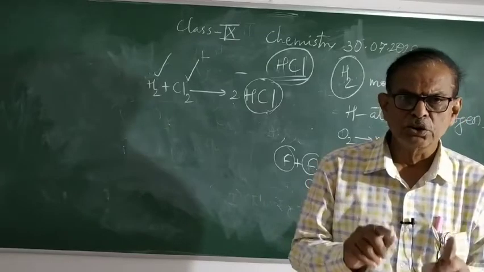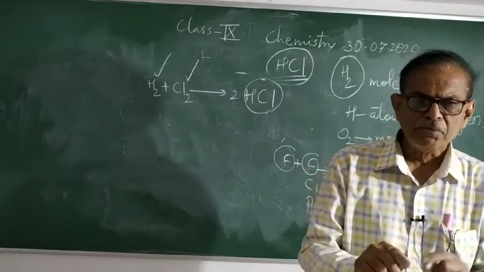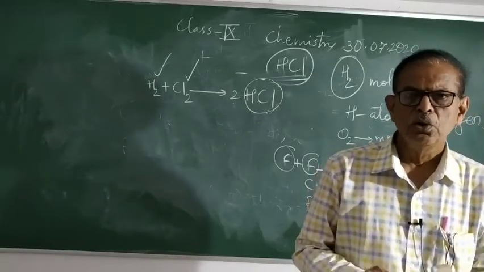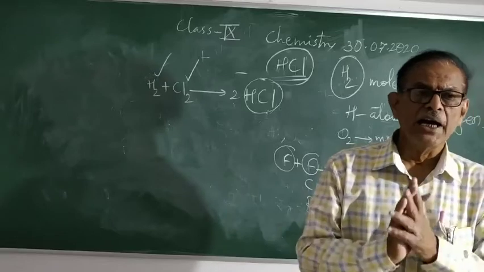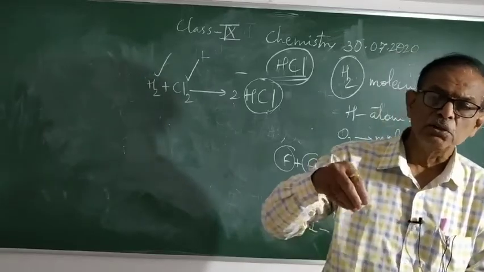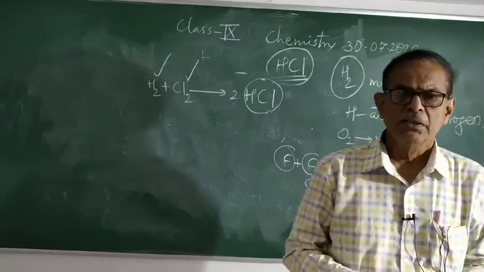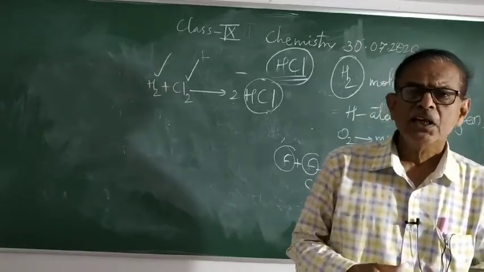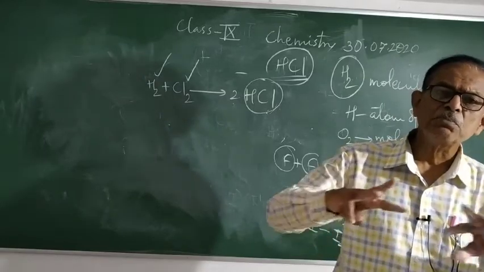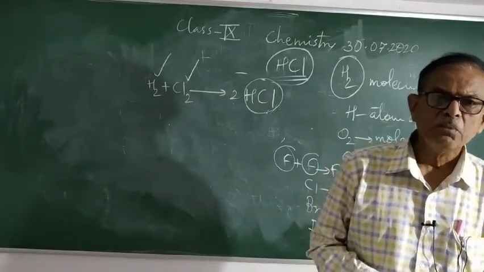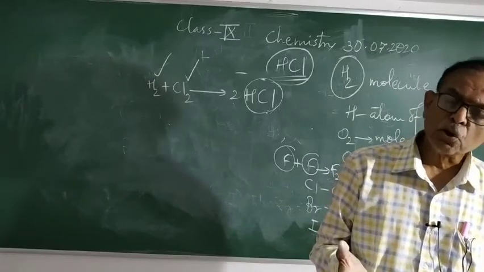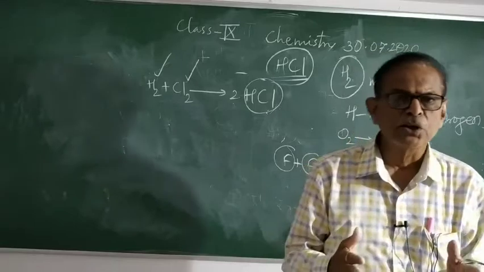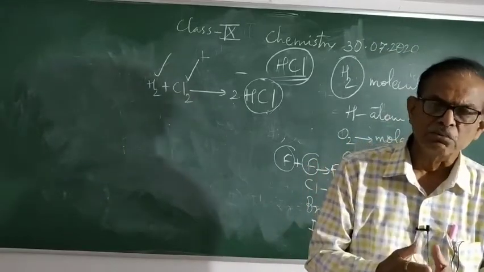For example, hydrogen H2, O2, F2, Cl2, Br2, I2, N2. These are all diatomic molecules, that is, their molecule consists of 2 atoms. Then take the example of ozone, O3. Ozone is a triatomic molecule, consisting of 3 atoms. Then phosphorus, P4 molecule. P4 means that the phosphorus molecule consists of 4 atoms.